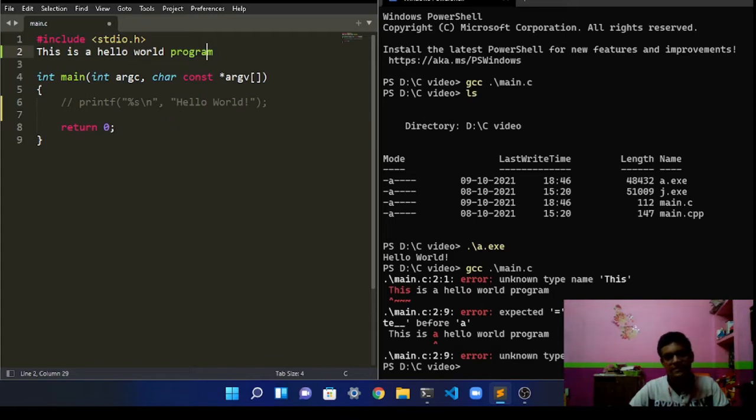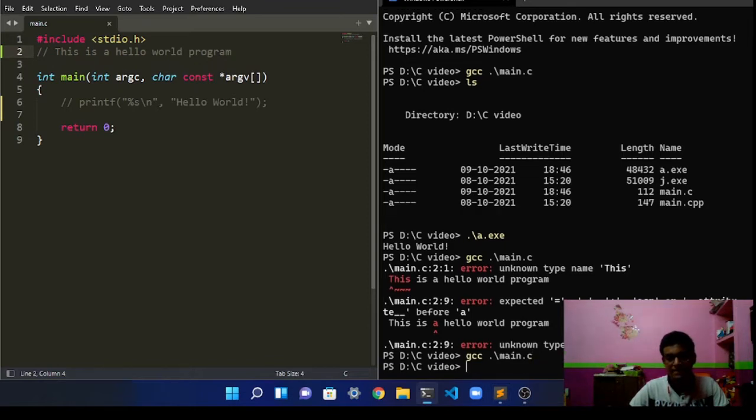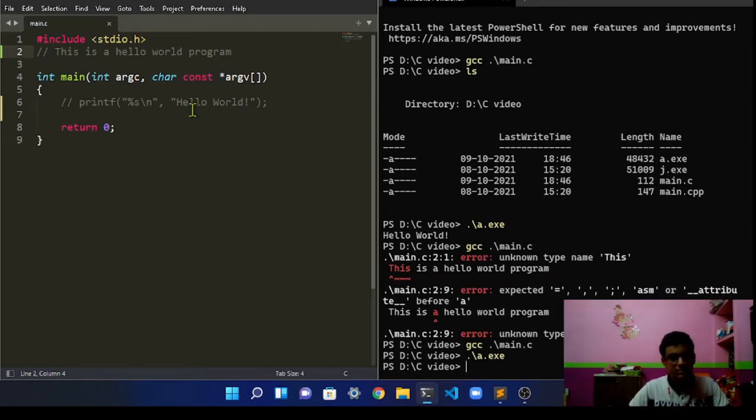To use a comment in C, we have to include two forward slashes like this. If we compile it yet again, you can see there's no error up here. Now if we run as usual, this is also a comment right here, so the compiler is just going to ignore that.